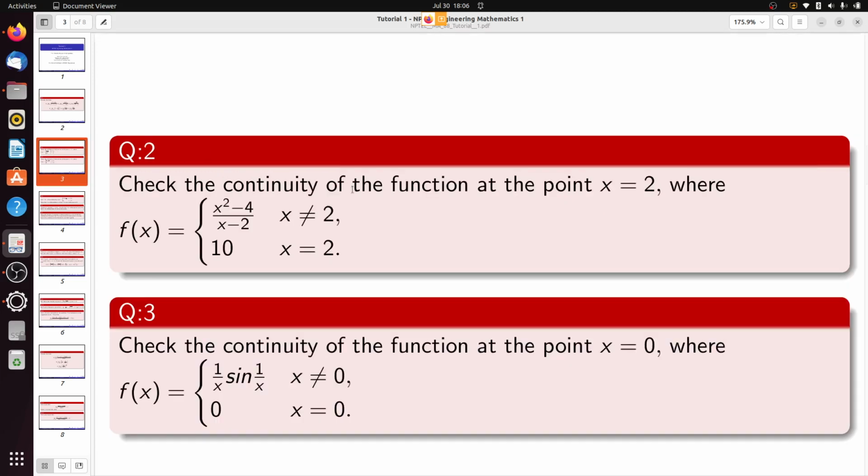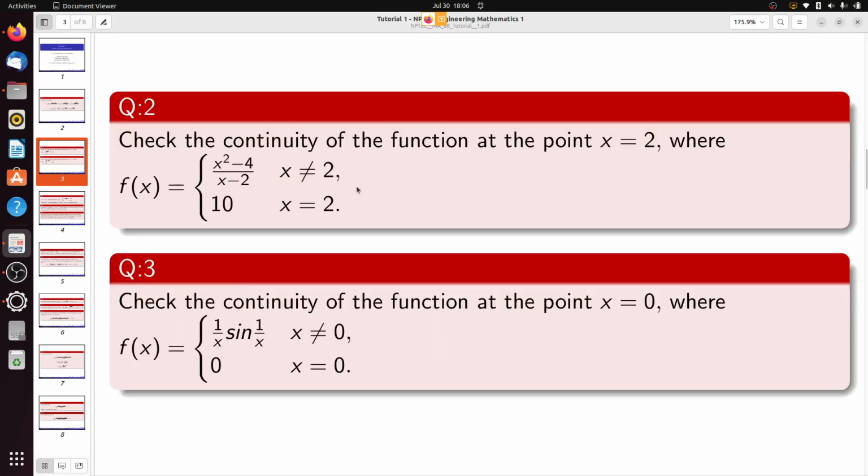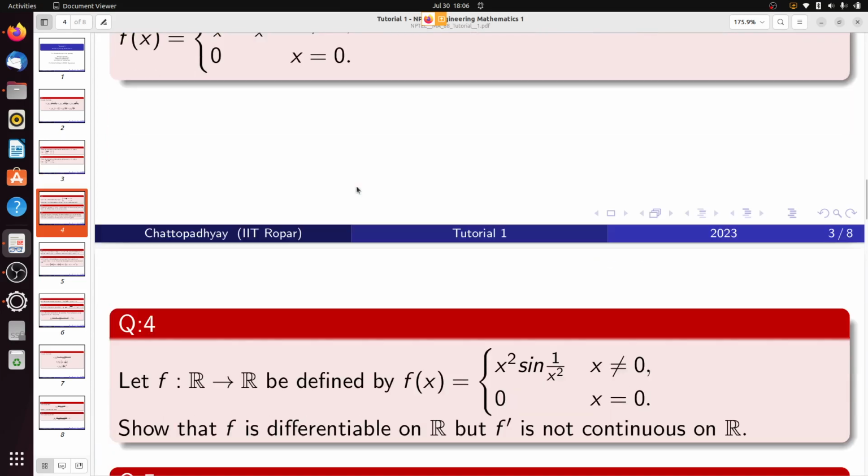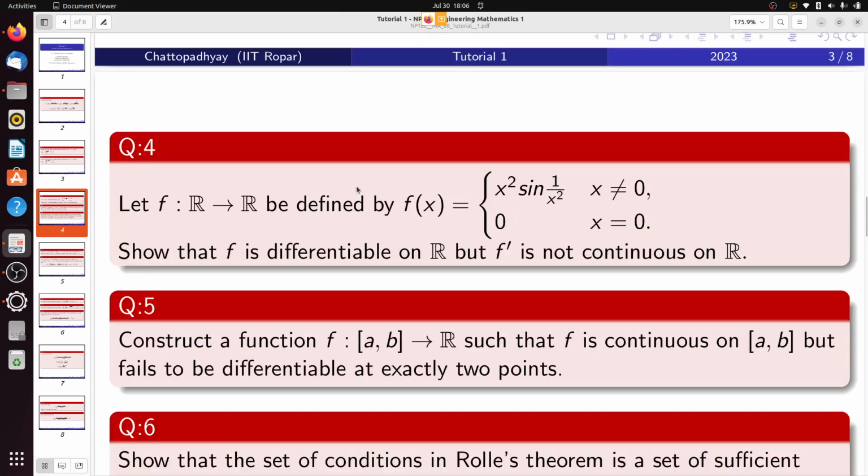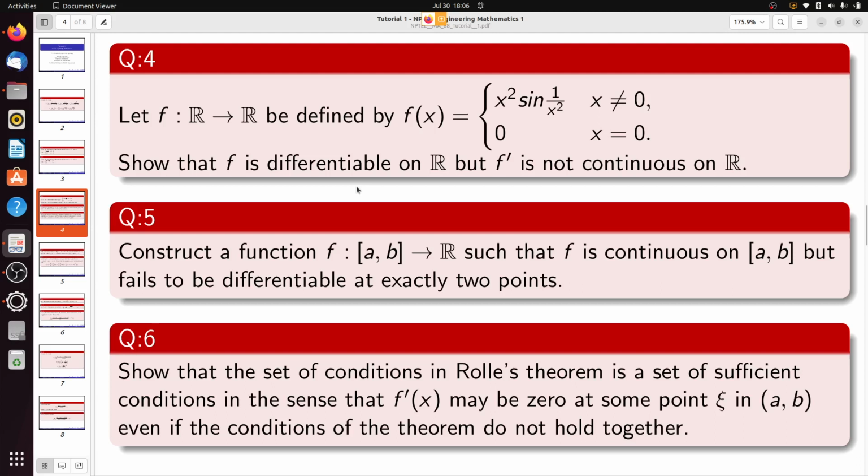I have also given 2 or 3 questions on continuity, where we will try to understand the continuity of a function of a single variable. Then I have given some questions on differentiability. There are some questions based upon theory as well as some questions of practical implementation.